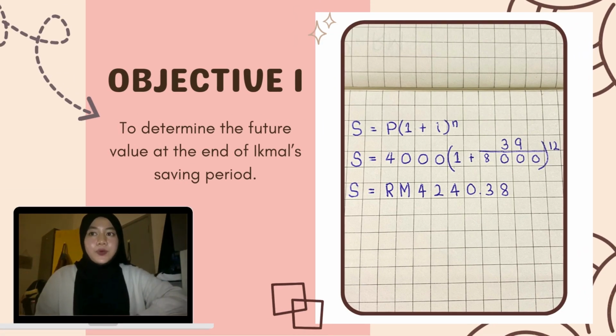So, let's continue with objective 1. Objective 1 is to determine the future value at the end of Iqmal's saving period.